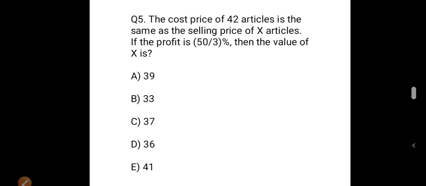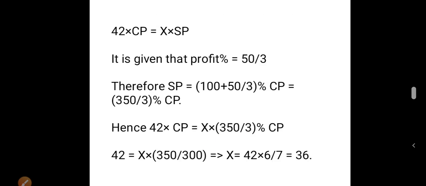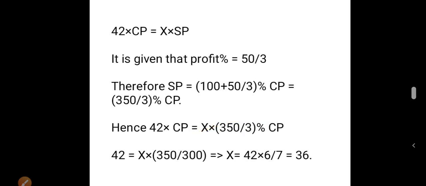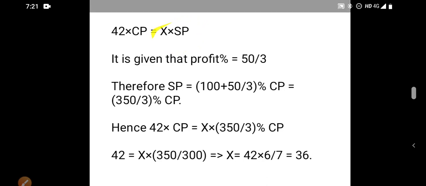If the profit is 50 by 3%, then the value of X is. What is said in the question? That is, cost price of 42 articles is same as the selling price of X articles. So we make the equation 42 into CP is equal to X into SP.